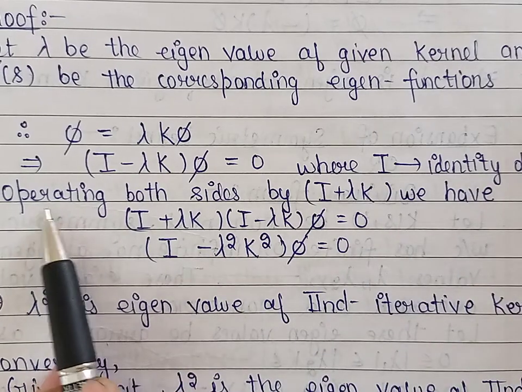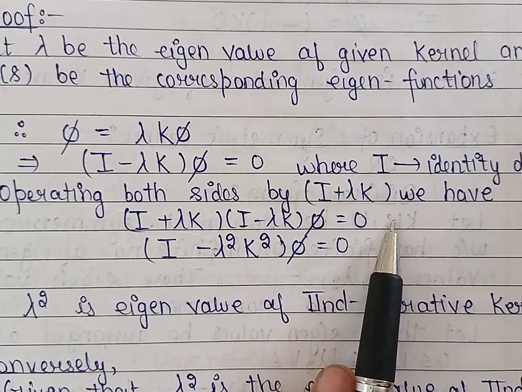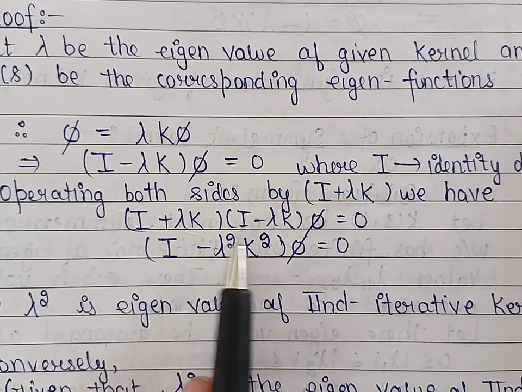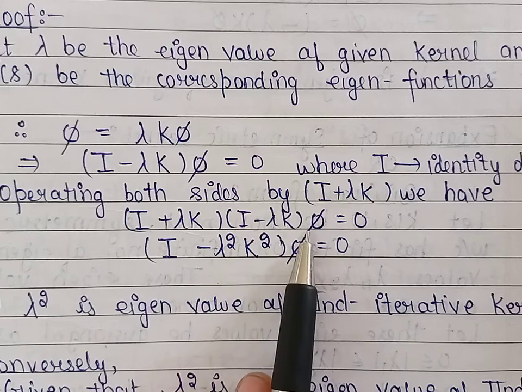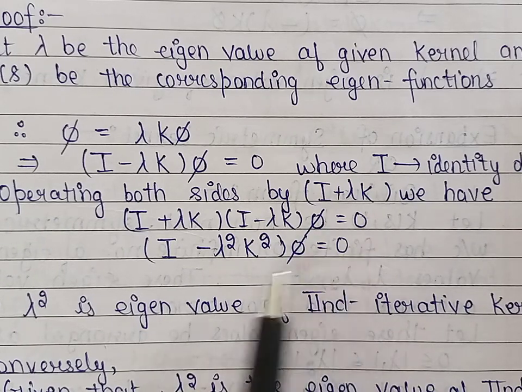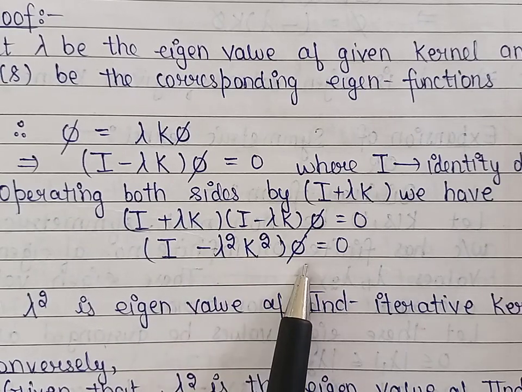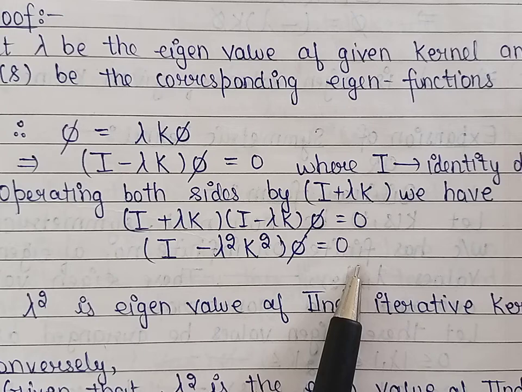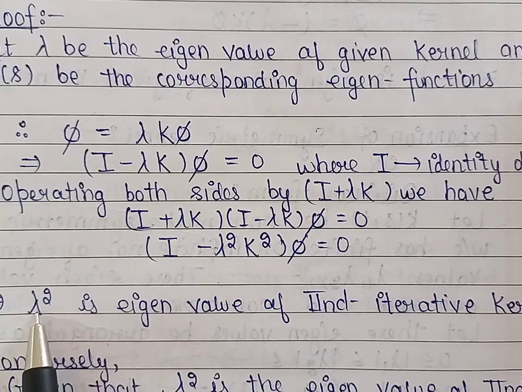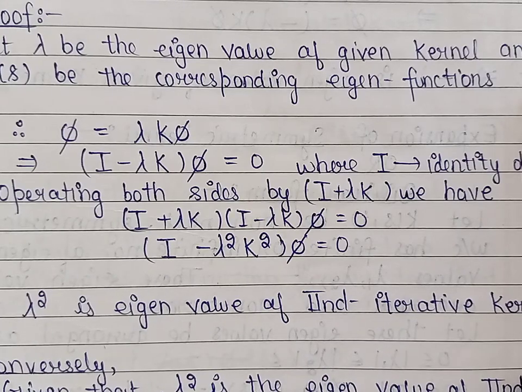Now operating both sides by the operator I plus lambda k, this equation becomes I plus lambda k into I minus lambda k operated on phi is equal to 0. So from here we get I minus lambda square k square operated on phi is equal to 0. So we can say that lambda square is the eigenvalue of the second iterative kernel.